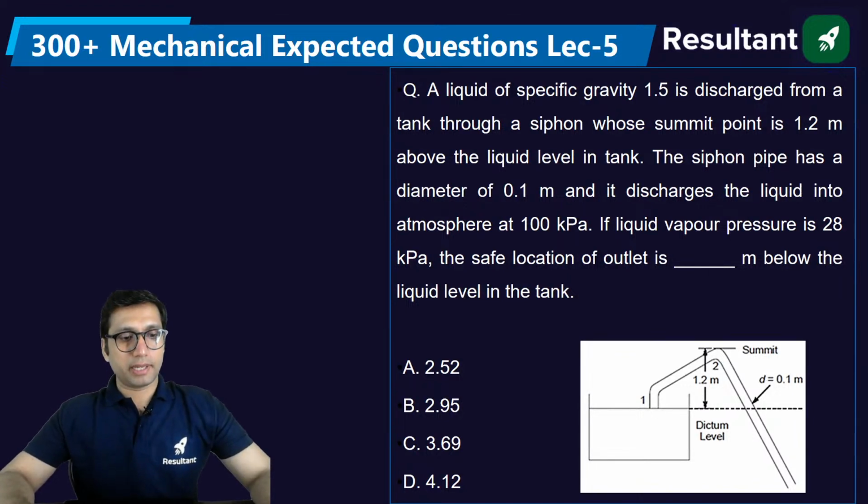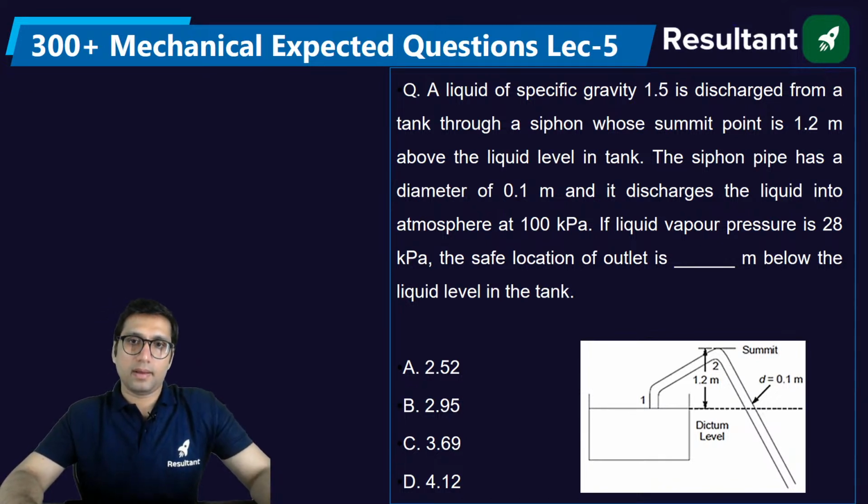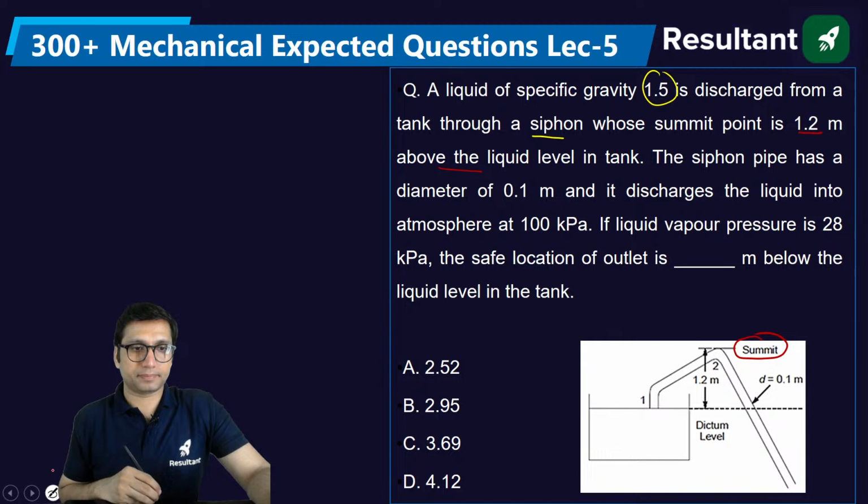Next. Well, this is a question where a liquid of specific gravity 1.5 is discharged from a tank. I hope you are able to see this diagram. A liquid of specific gravity 1.5 is discharged from a tank through a siphon whose summit point, do you know what is the meaning of summit point? The top point, this is summit. Summit point is 1.2 meter above the liquid level in the tank.